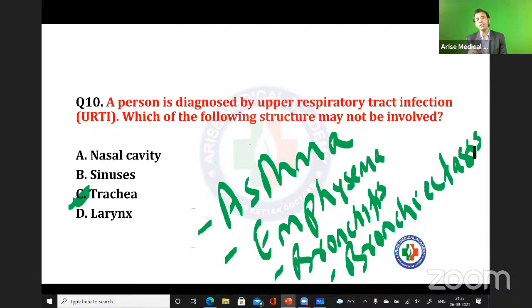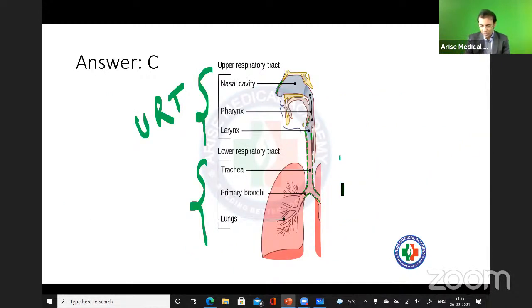So these are the pathologies of URTI or LRTI? All these are related to the LRTI.